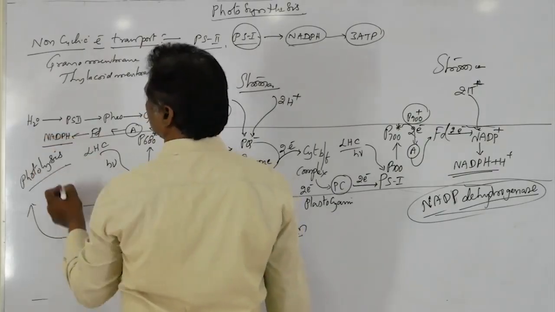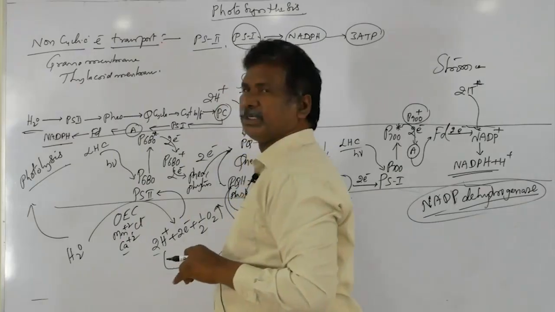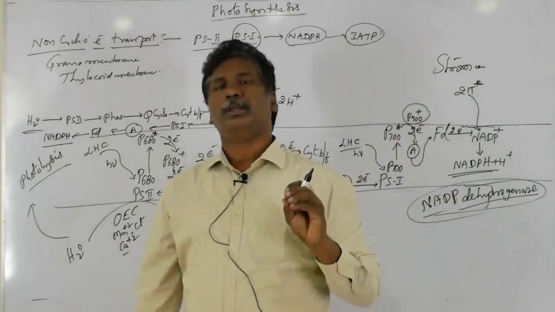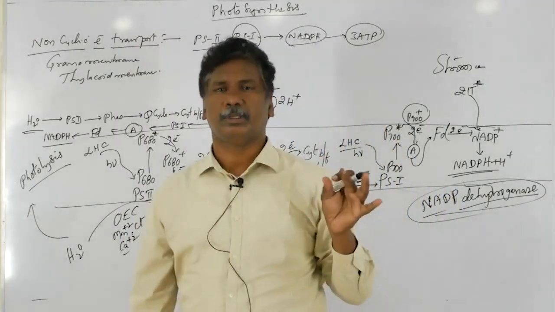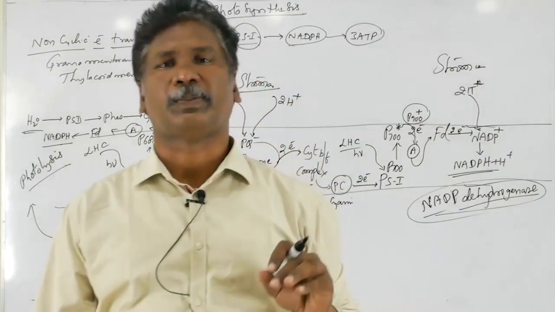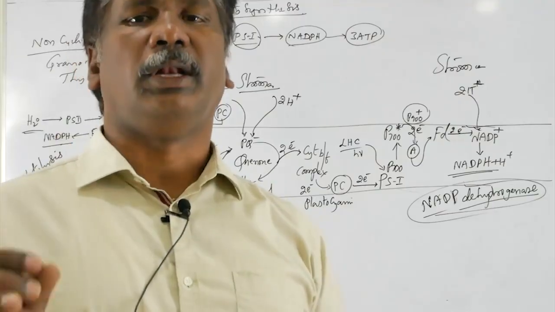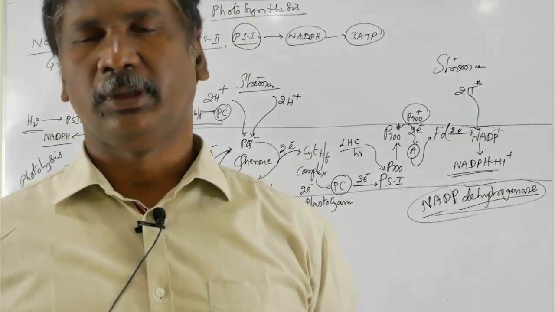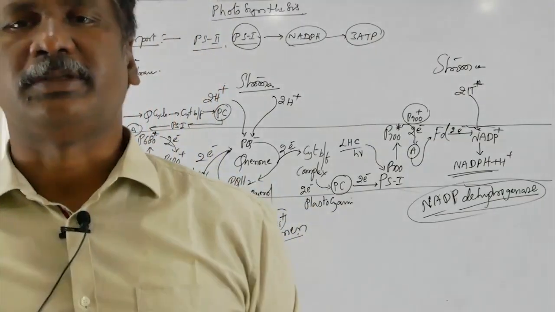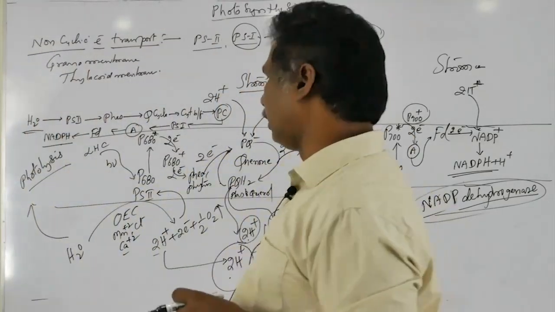NADPH. So here, the most important bits: what are the electron donors in non-cyclic electron transport? That is the water molecule. What are the final electron acceptors in non-cyclic electron transport?